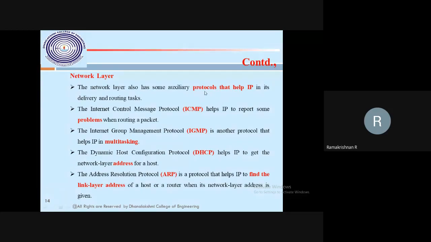In the network layer, sometimes auxiliary protocols help the IP. One is called ICMP, the Internet Control Message Protocol. Any routing problem, any packet having routing issues or failures, that protocol will take care of it.